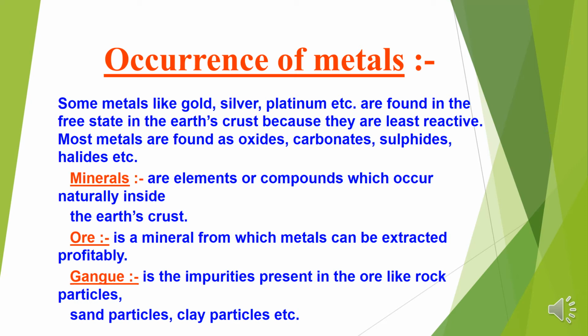Now next, one more term I want to clarify here, children: gangue. Children, if we are extracting any metal from the earth crust, it is quite obvious that certain impurities like sand, mica, rocky particles, earthy particles are present in it. And these particles are called gangue. I hope I am clear with these three terms.